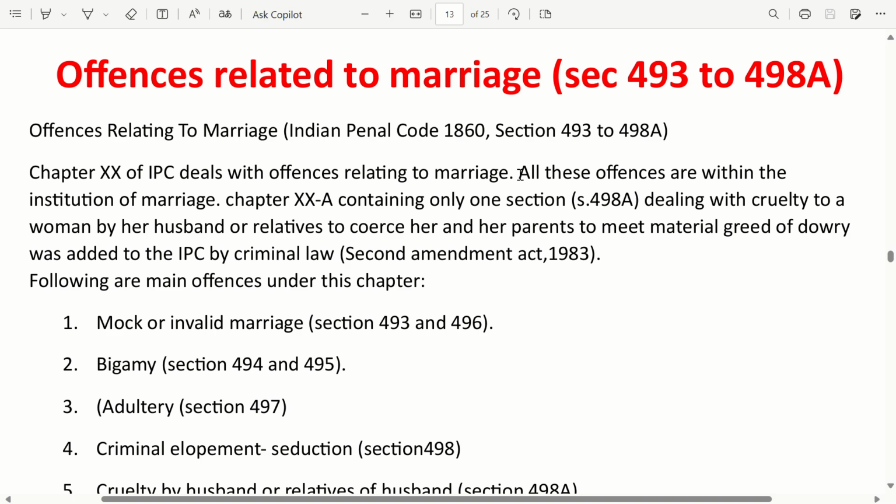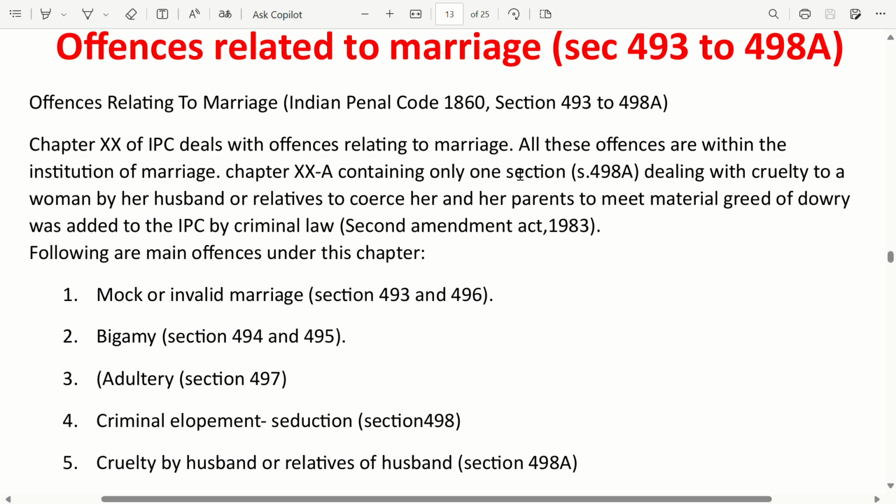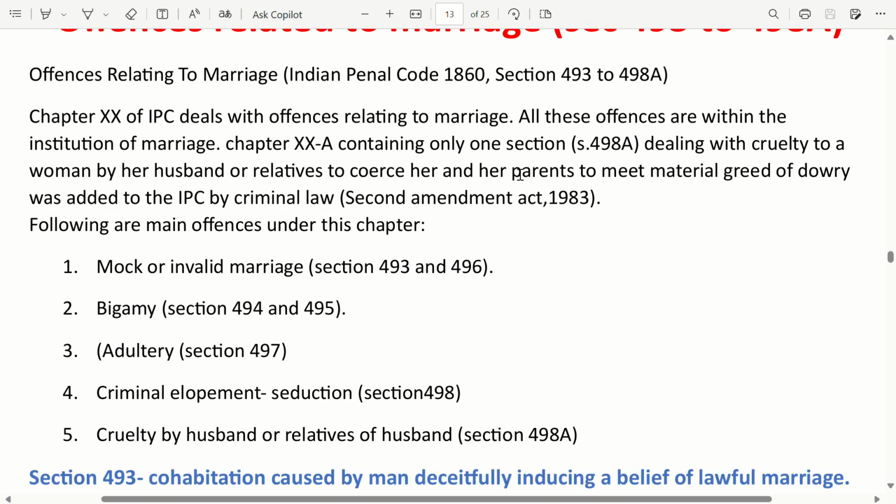Following are the main offences under this chapter: mock or invalid marriage, under section 493 and section 496. Bigamy, section 494 and section 495. Adultery, section 497. Criminal elopement, seduction, section 498. Cruelty by husbands or relatives of husband, section 498A.